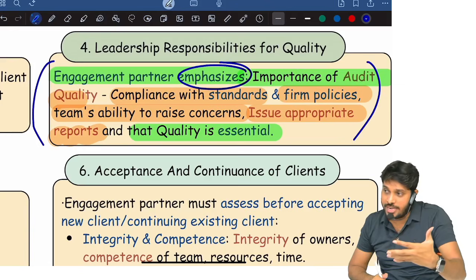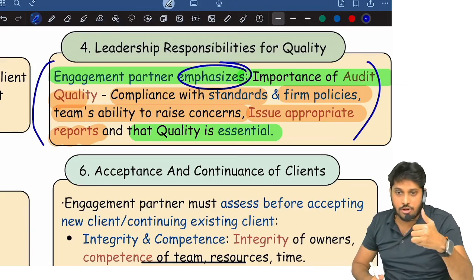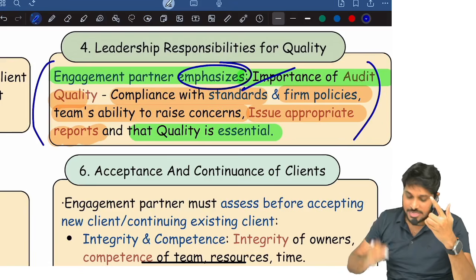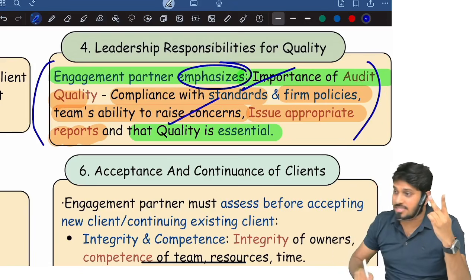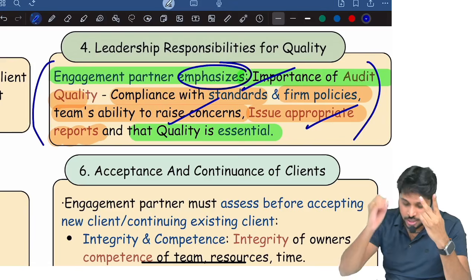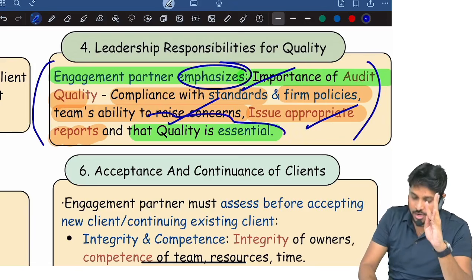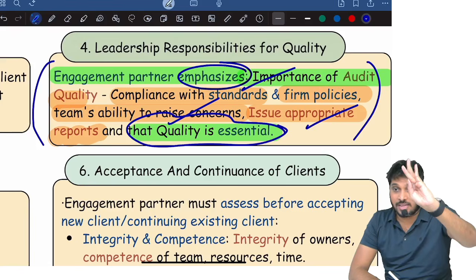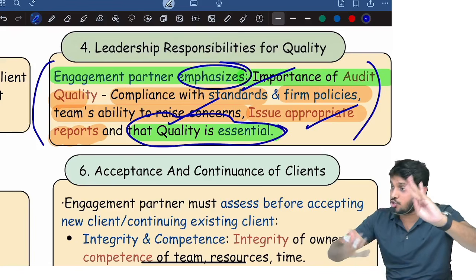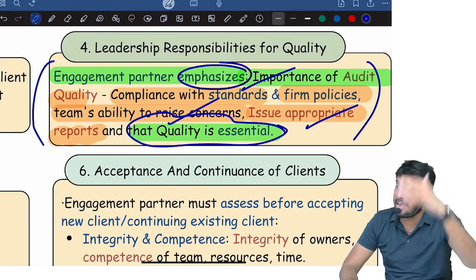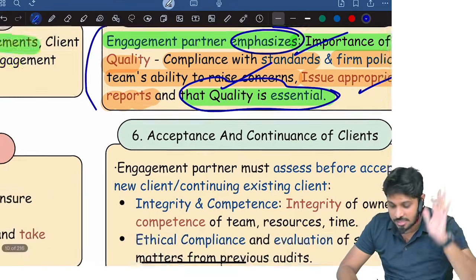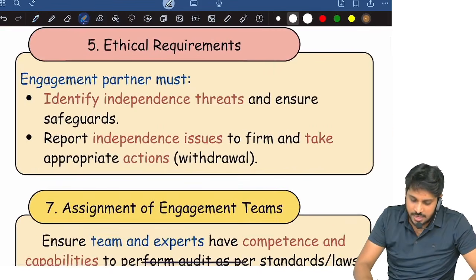His actions should indicate that compliance with quality control policies is a must, compliance with standards is a must, the team can raise concerns without any fear, and issue appropriate reports. Ultimately, quality is essential. This should be demonstrated by the behavior of the engagement partner. That's it.